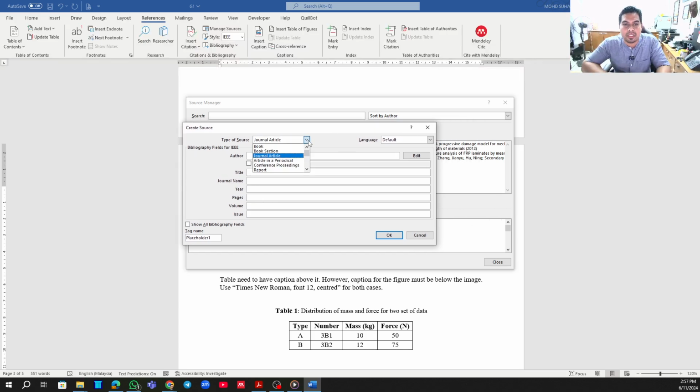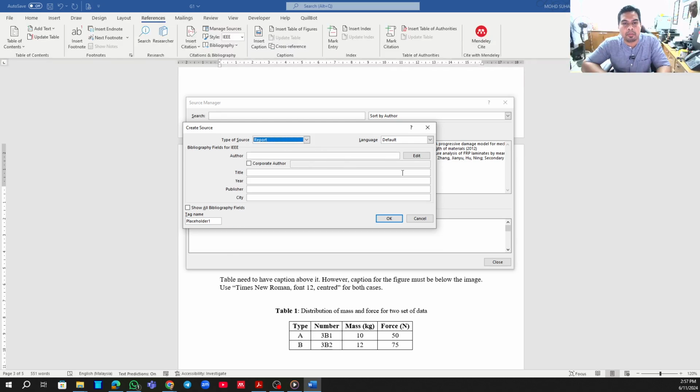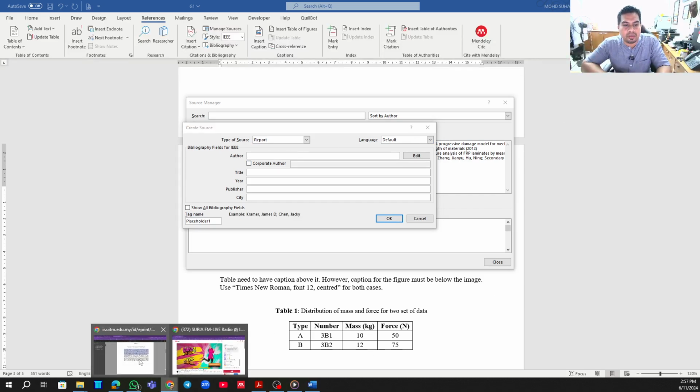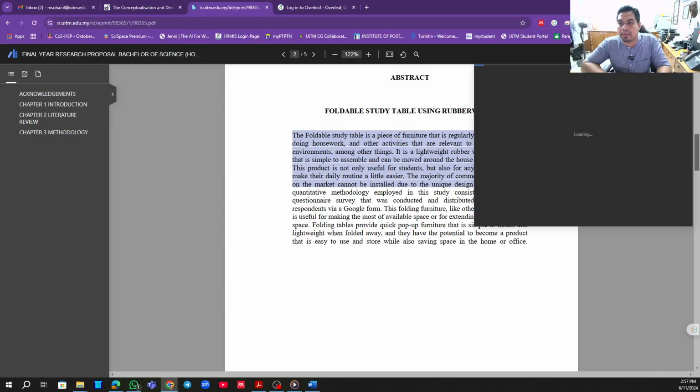Do we have a thesis option here? If we don't have it, then I think we can put report. You can say that this is a report, for example. Who's the author? You can refer to that publication. You have to put it manually.